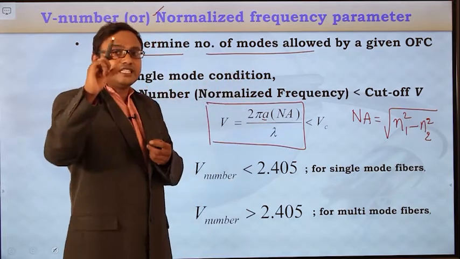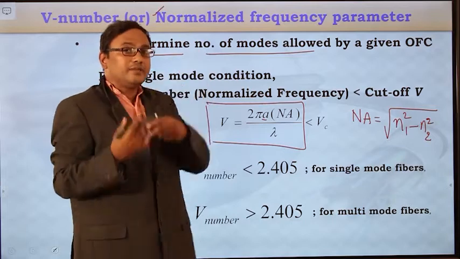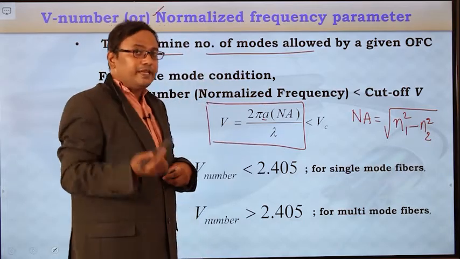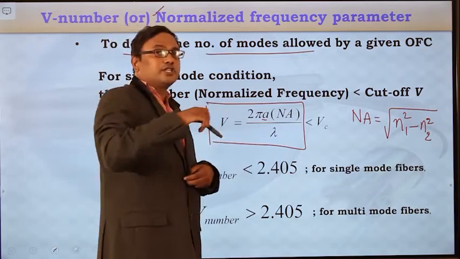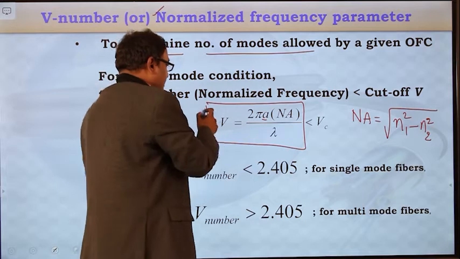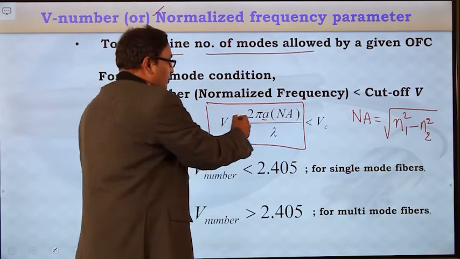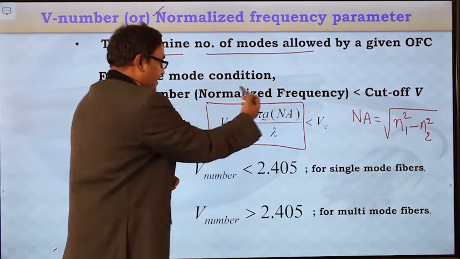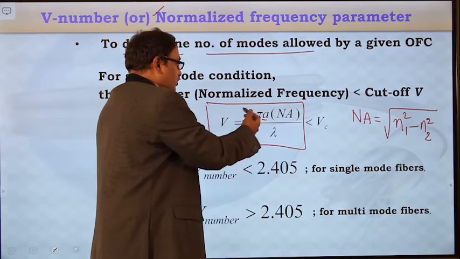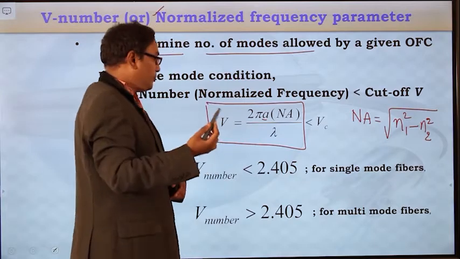If the wavelength of the signal is smaller, then more modes will be propagated. So the number of modes that can be allowed is inversely proportional to the operating wavelength of the light signal. So V number is equal to 2 pi a by lambda into numerical aperture.